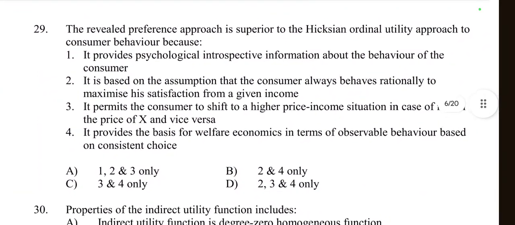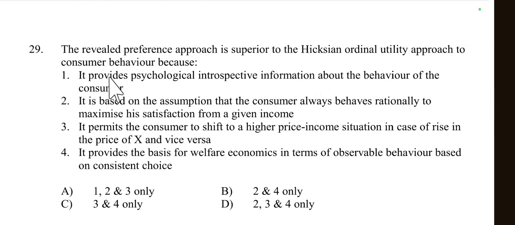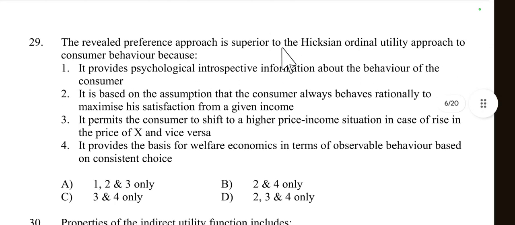Then question number 29. The revealed preference approach is superior to the Hicksian ordinal utility approach to consumer behavior, because revealed preference theory approach is better than Hicksian ordinal utility theory. Why? Because option number 1 is, it provides psychological introspective information about the behavior of the consumer. No, for this reason revealed preference approach is not superior to the Hicksian approach. So this is not directly related. So option number 1 is not correct.